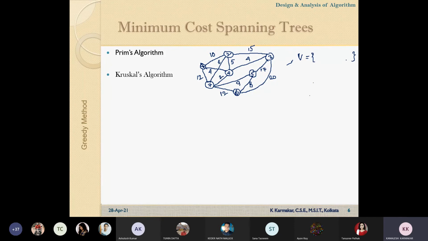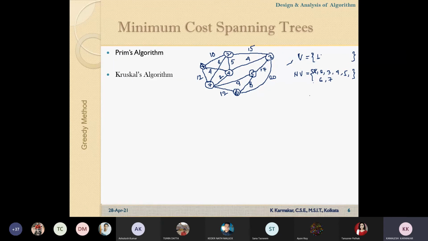The not visited set contains all the elements, starting from 1, 2, 3, 4, 5, 6, and 7. All the elements belong to this set and the visited set is null. If we start from vertex 1, vertex 1 will be eliminated from here and added to the visited set.